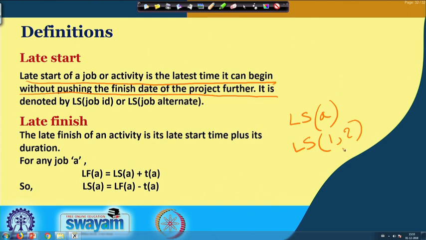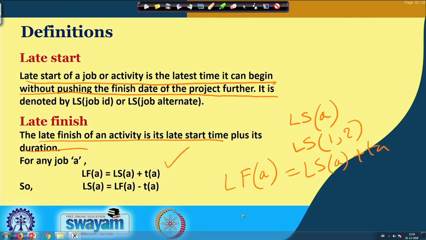And late finish is the latest possible finish time. Obviously, late finish of job A is equal to late start of job A plus T A, and late start of A is equal to late finish of A minus T A. Why is this mentioned?